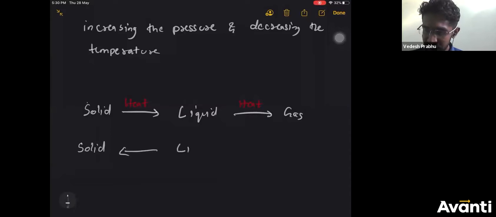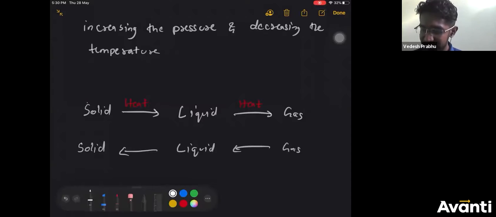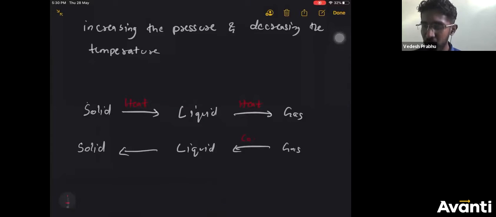What is the inverse? If you cool the gas, it will become liquid. If you cool the liquid, it will become solid. This is in terms of temperature, but we will also include the pressure. All of these are happening at atmospheric pressure, because we do not want to neglect the role of pressure.